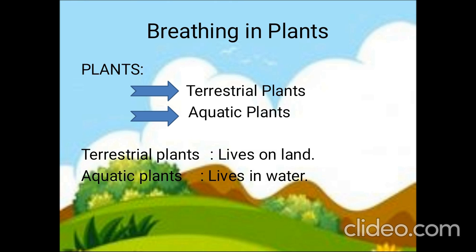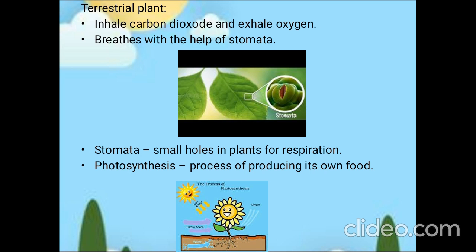Would you be clear why there is this much difference among the plants, children? Could you ever imagine? Yes, because of the inhaling of gas. Terrestrial plants intake carbon dioxide, that is, they inhale carbon dioxide, whereas aquatic plants inhale oxygen.